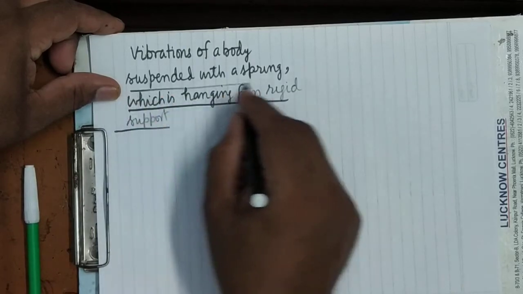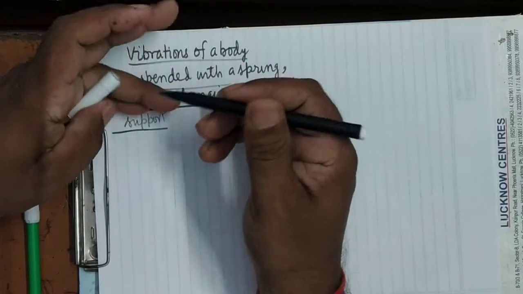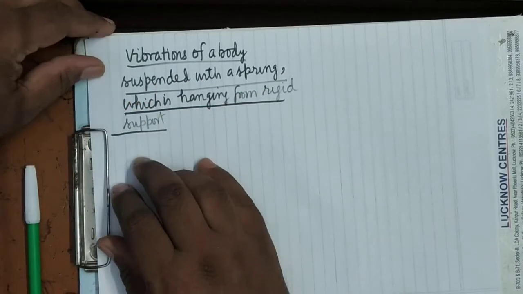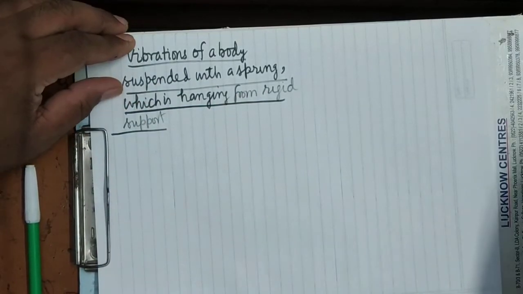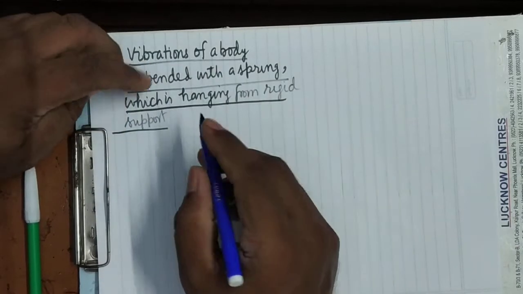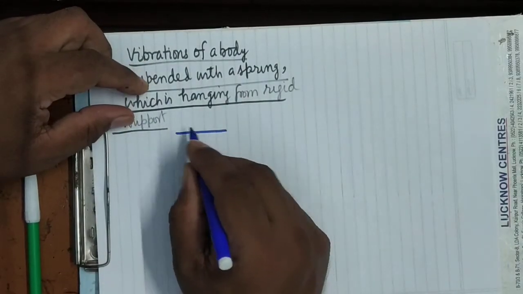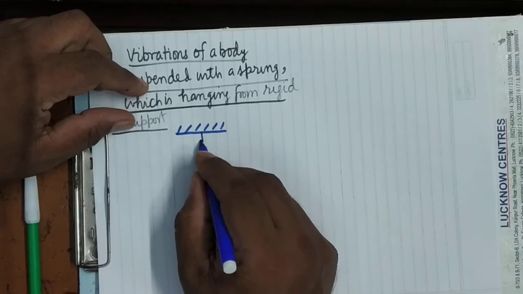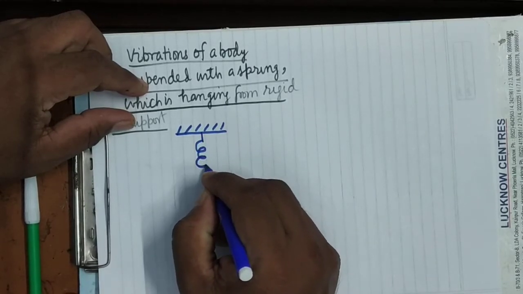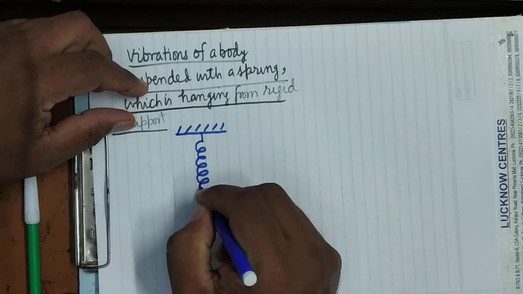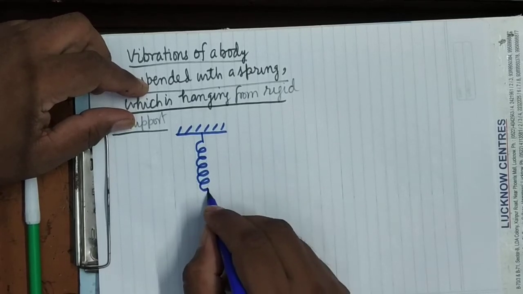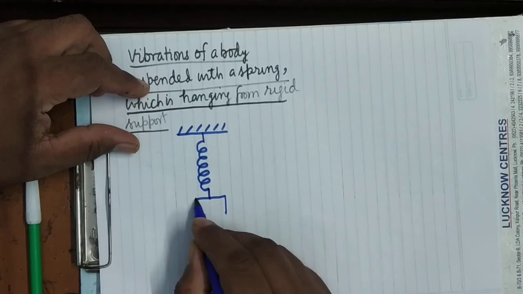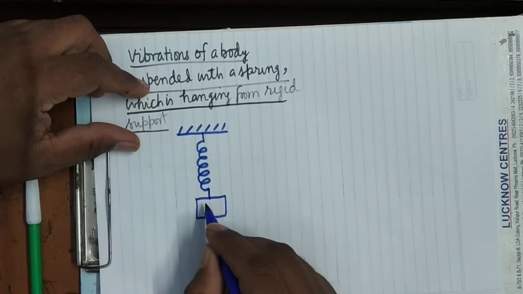And at the other end of the spring a mass is attached. Means the diagram will be something like this. This is a rigid support and here this is the spring. From this spring, what will happen when you suspend a body of mass m?